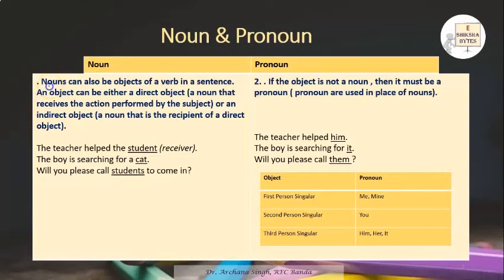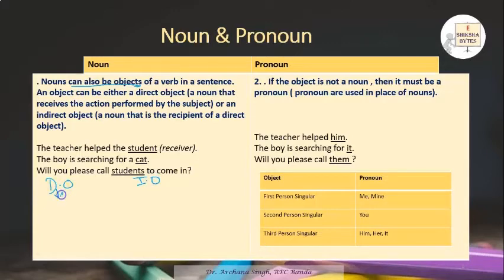So nouns can also be the object of a verb. So what are objects? An object is the receiver of the subject's action of a verb. And objects are of two kinds, direct objects and indirect objects.